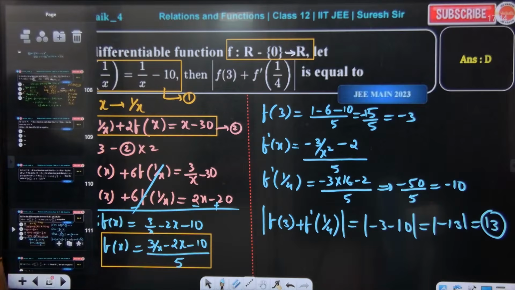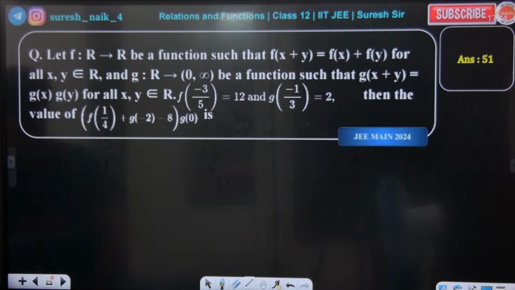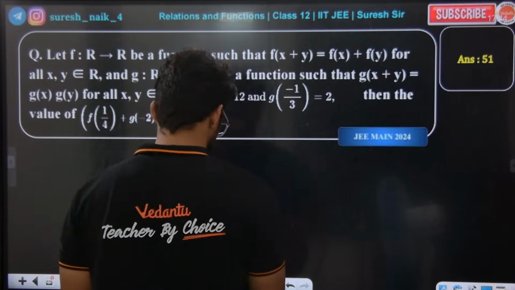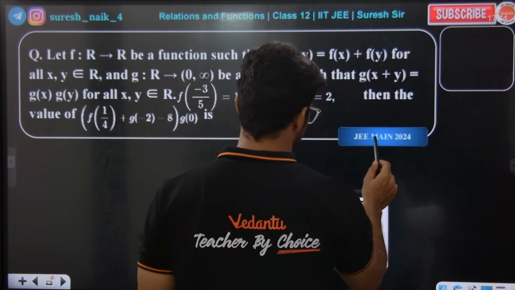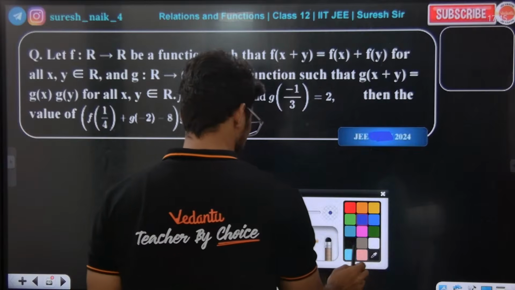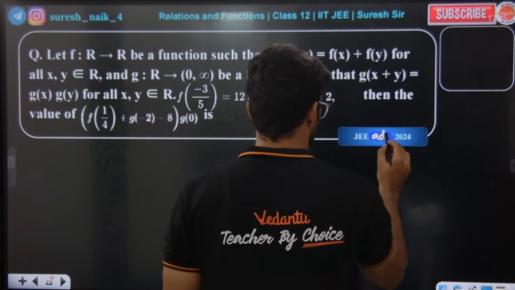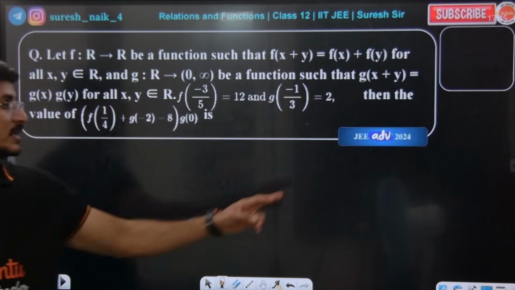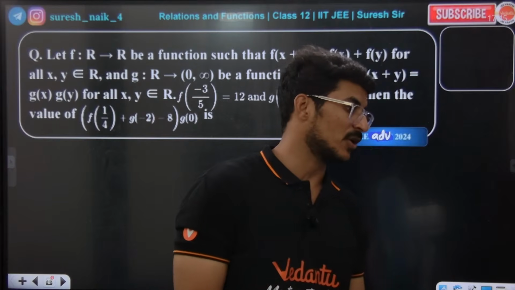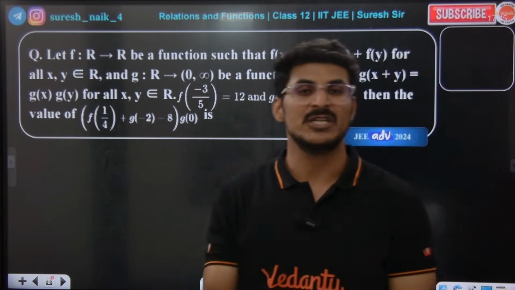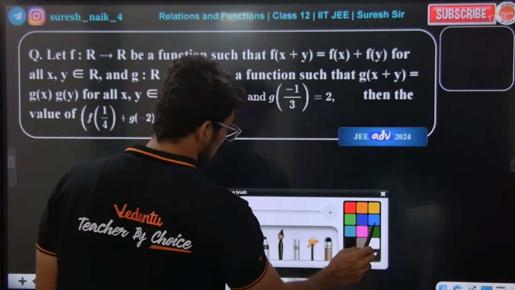Okay, next question. I'm going to do one simple crazy question. Guys, this is a JEE Advanced question, JEE Advanced 2024. How to solve a function inside another function, not only a single function inside it? That's a composite function. Composite functions we have already taught, so please go and watch the previous lecture and you will understand it.